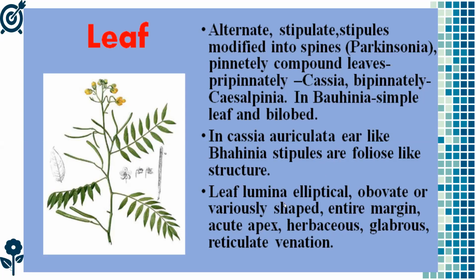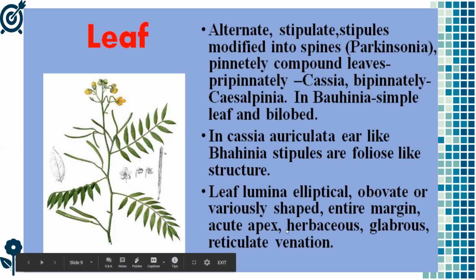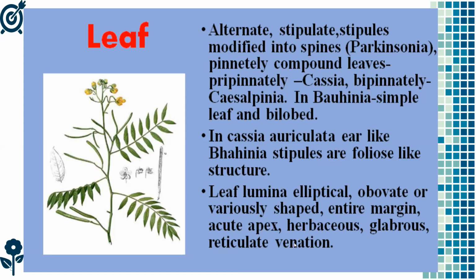So leaf lamina elliptical, obovate, or variously shaped, entire margin, acute apex, herbaceous, glabrous, reticulate venation. So here a reticulate venation, that's why it belongs to dicotyledons.